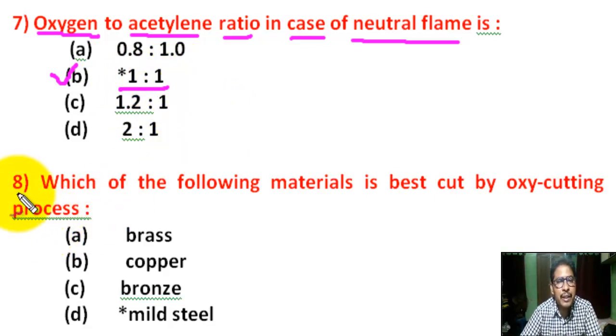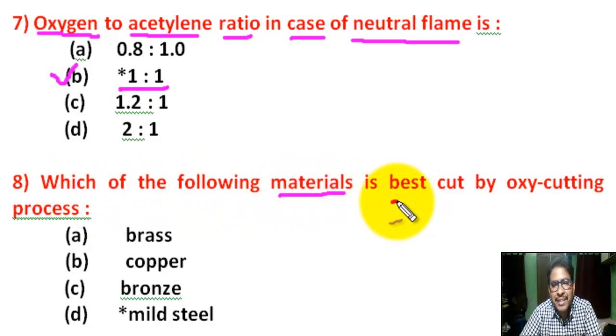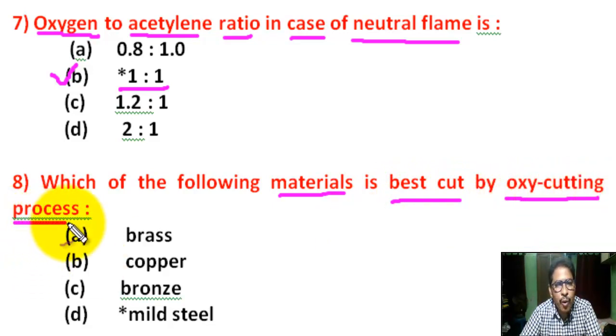Question number 8. Which of the following materials is best cut by oxy-cutting process? Oxygen cutting process. There are 4 options. Correct answer is D. Mild steel.